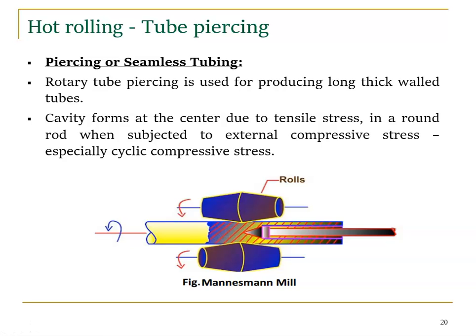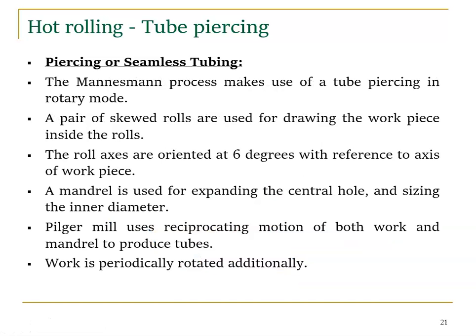So if we want a tube, a pipe-like tube shape, we do it this way. So it is similar to the normal rolling process. The only thing is we insert one rod, right? So one rod will make the hollow, or cavity. So cavity forms at the center due to the tensile stress in the round rod when subjected to external compressive stress, especially cylindrical compressive stress, right? So when I apply rolling, compressive stress comes. When I insert a rod, tensile stress comes at this place. So compressive as well as tensile will make the rolling tube piercing. So it's a piercing or seamless tubing.